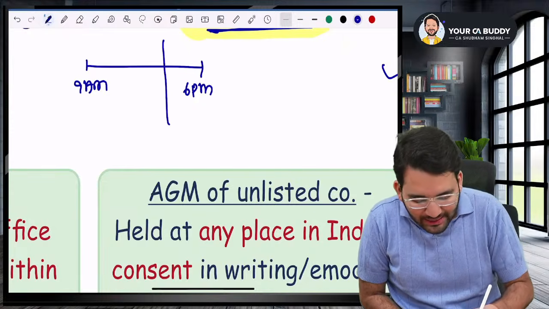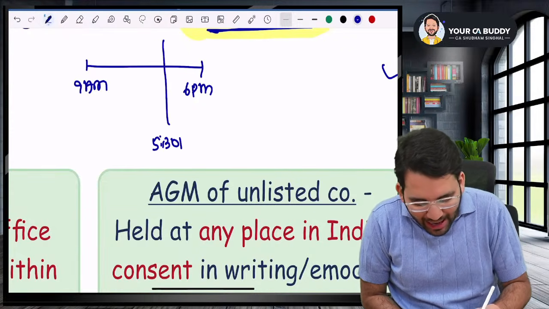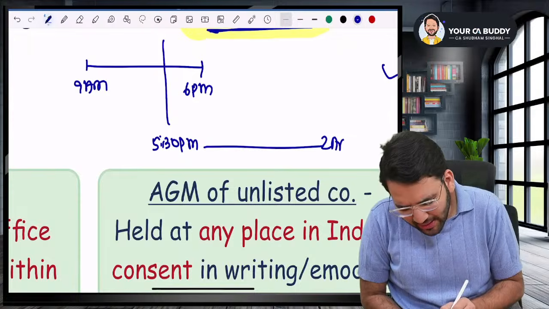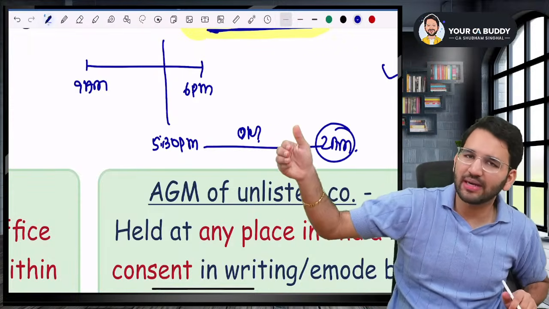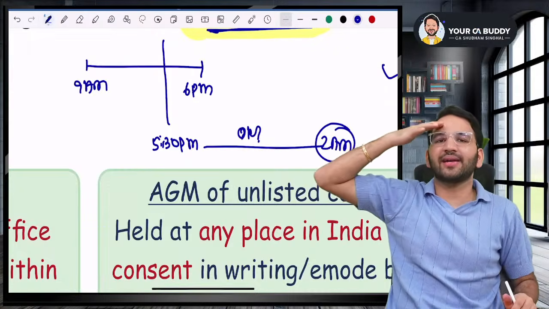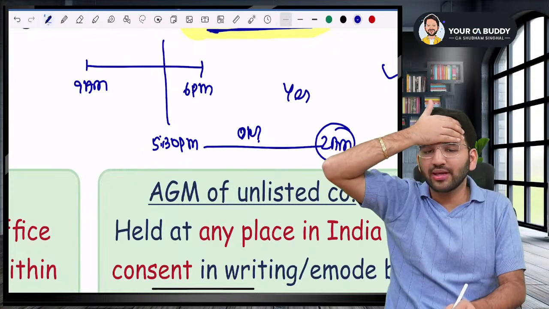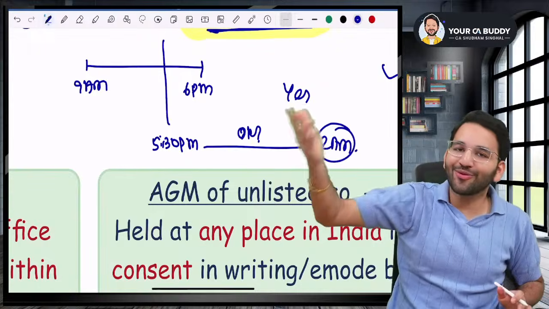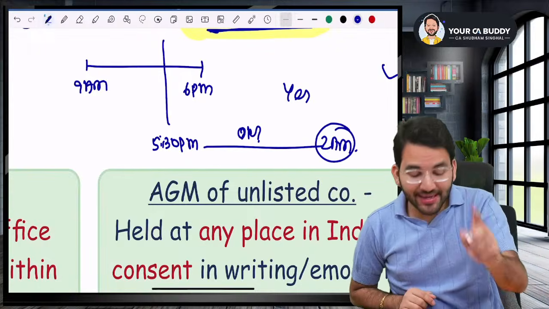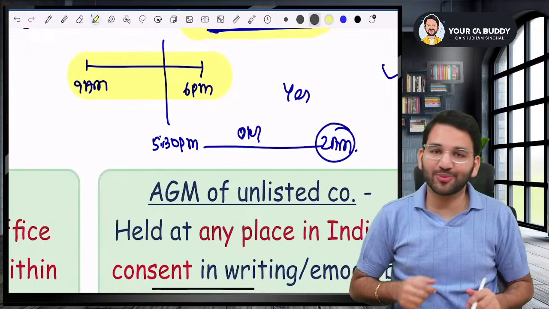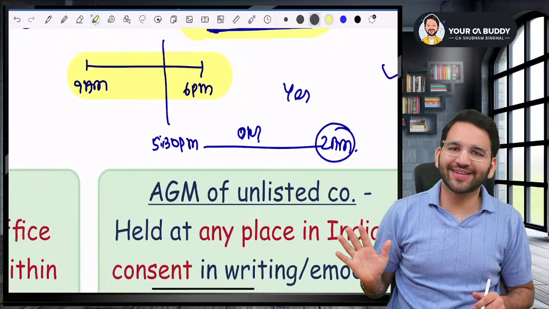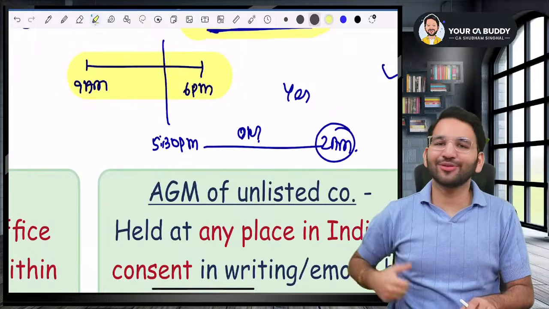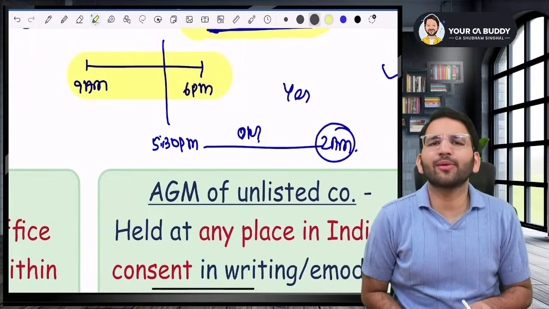Sir, I called for an AGM at 5:30 p.m. and it continued till 2 a.m. in the night. Is it okay? The answer is, as per law, there is no problem. We are only saying that the meeting has to start between 9 a.m. to 6 p.m. Now, it doesn't matter when it ends. You decide, your shareholders will decide. But for us, 9 a.m. to 6 p.m.